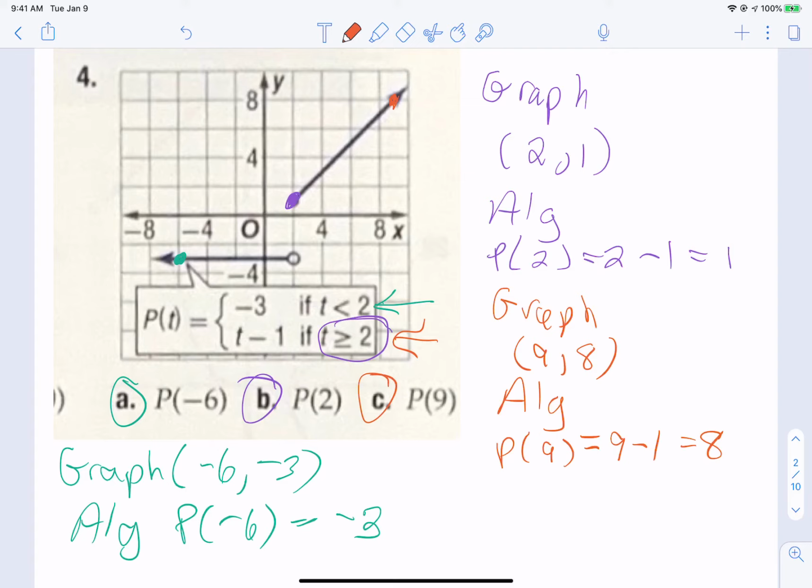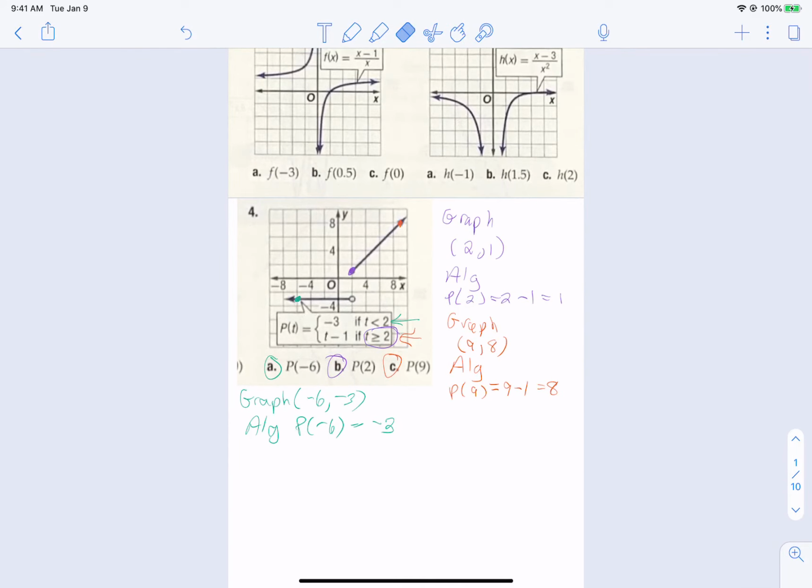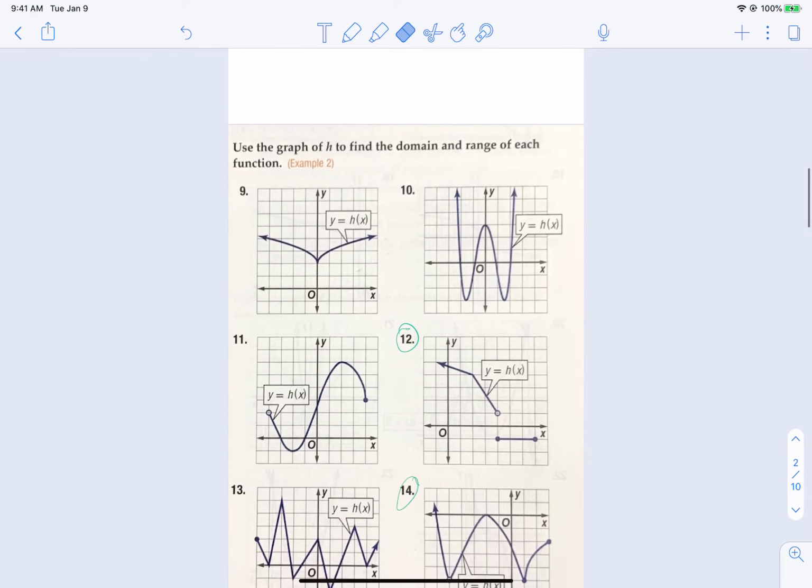Are there any questions about the first sections of this homework? If you have any questions, type it in the chat, okay? For these, I want 2 things. Show me what the graph is saying and show me what the algebra is saying. So that is the instructions for the first part. Now we're going to do this part.